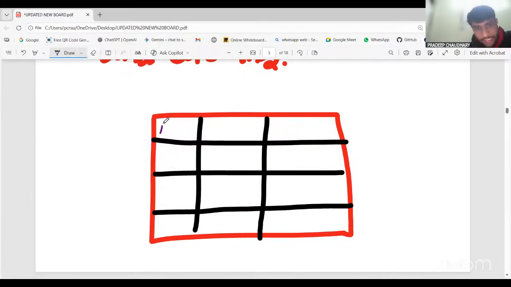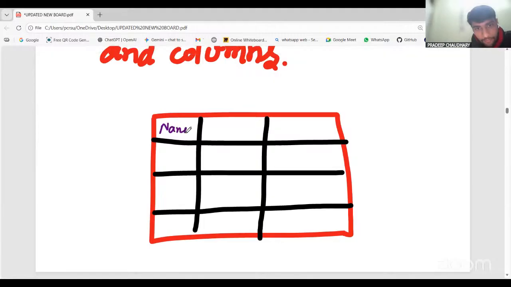For example, I'm just writing name, address, and grade. So what is my name? My name is Pradeep. So I'm writing in short PCR. There is Kush and there is Karun and Rishika. Right? So I'm just writing any name. I'm just writing Manav. Okay.